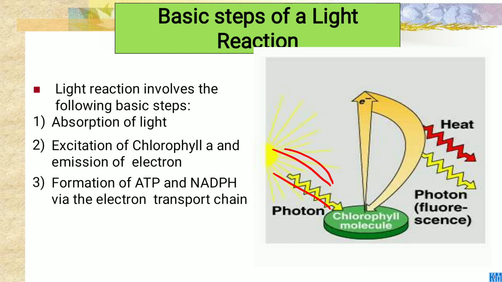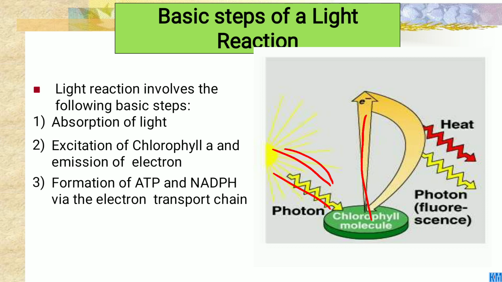Then the next is excitation of chlorophyll A and emission of electrons, as you see in the electron transport chain. The chlorophyll absorbs the light and emits electrons, and these electrons are absorbed by the primary electron acceptor.